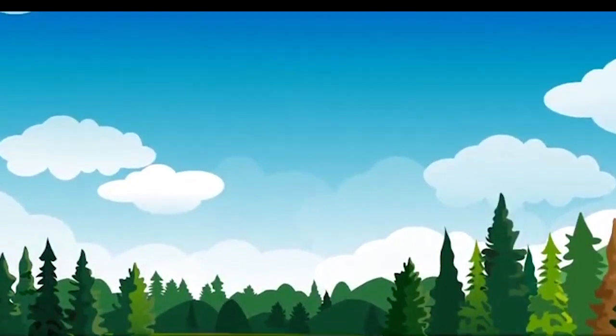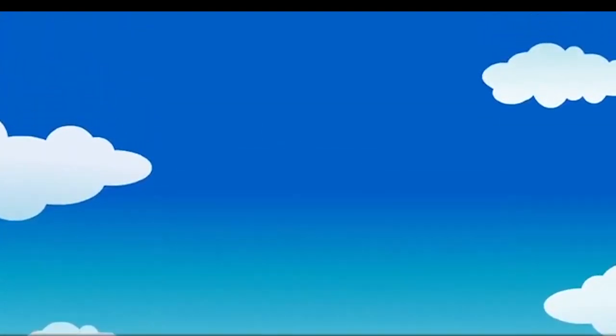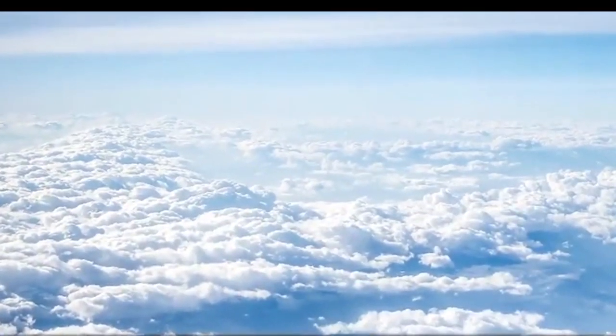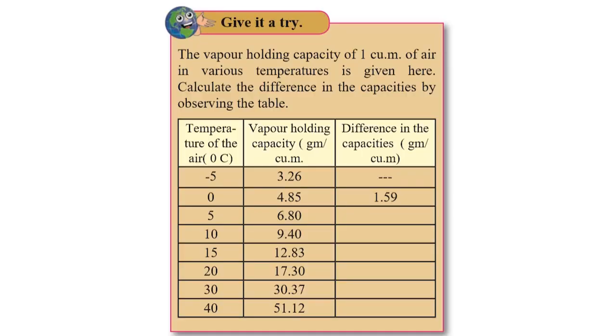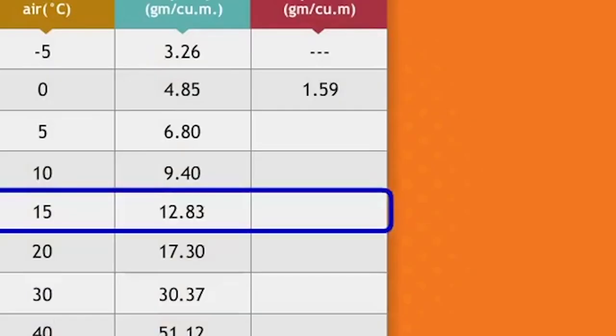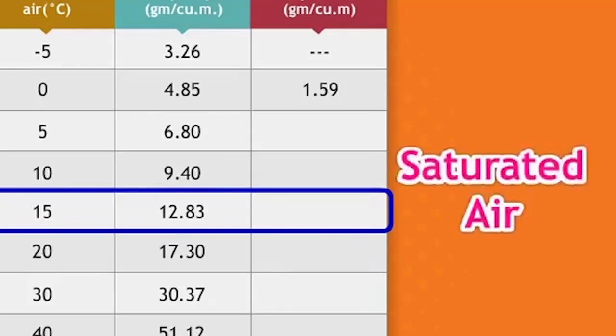So we have learnt earlier that as we go higher in the sky, the air becomes cooler. So as per this rule, as we go higher, the water holding capacity of the air will decrease. Now students, as you can see in this table, the water holding capacity of 1 cubic meter of air at various temperatures is given here. Now, at 15 degrees Celsius, the capacity of 1 cubic meter of air is to hold 12.8 grams of moisture, right? If this amount of vapor is present in the air, it is said to be saturated.